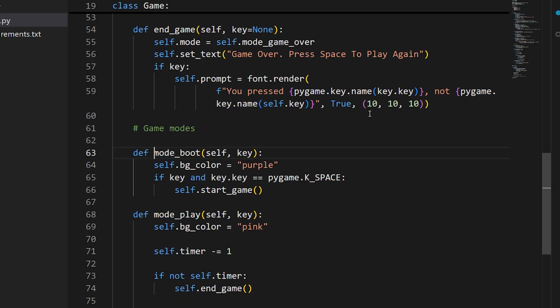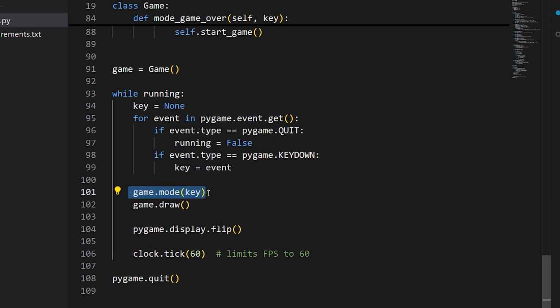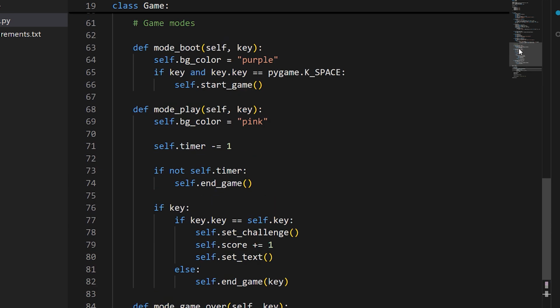What we do for each iteration of our event loop is we take whatever mode function is set as our current mode and we execute it like this. And in this case, I'm also passing along information about key press events, so that way we don't have to get those events in the mode function itself and duplicate code. Now let's take a look at the mode functions themselves.